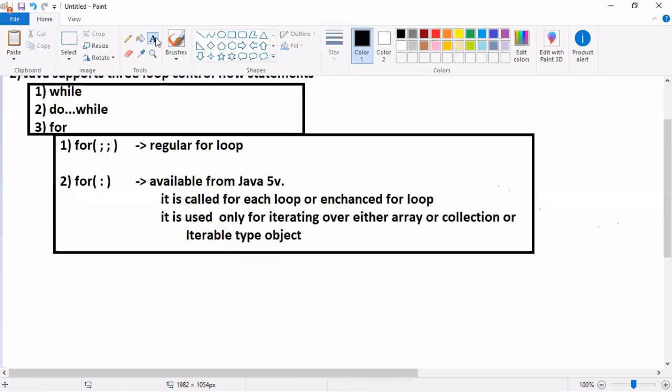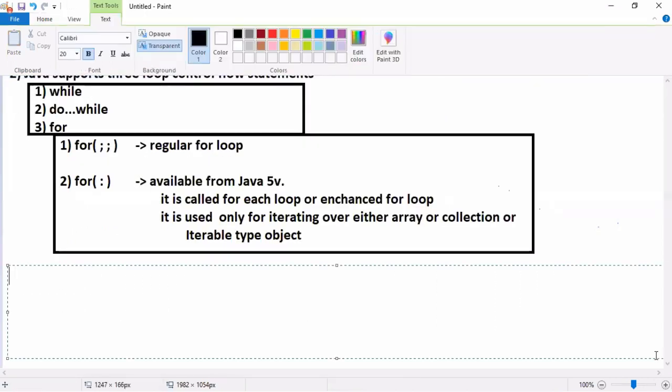Now my question: if you want to execute some block of statements repeatedly, then why do we need 3 loops? That is point number 3. Why do we need 3 loops? Is one not sufficient? Do you remember the data types chapter? We have integer data types byte, short, int, long. Among them, the base data type is int. For float and double, the base data type is double, the default data type. Like that, I have 3 loops: while, do while, and for. Among these 3 loops, which is the base loop and which are the alternative loops?